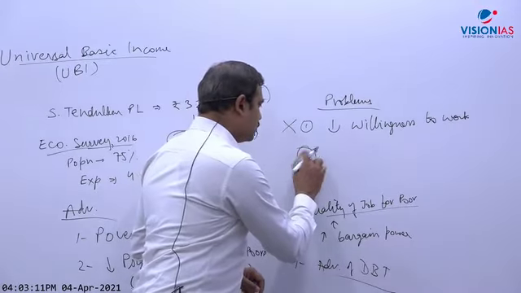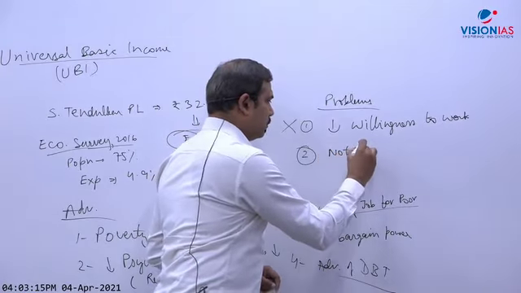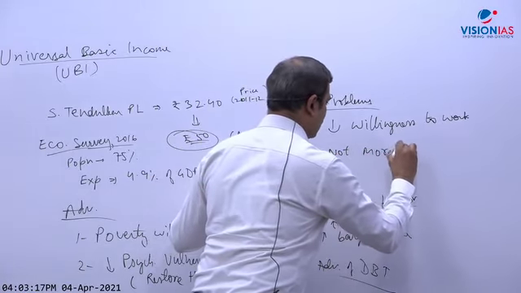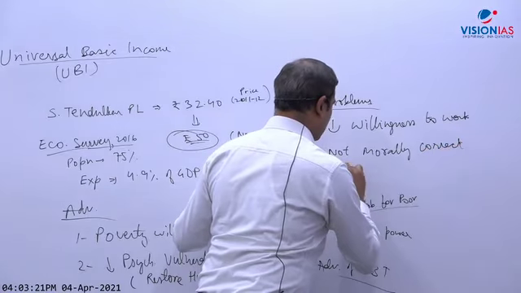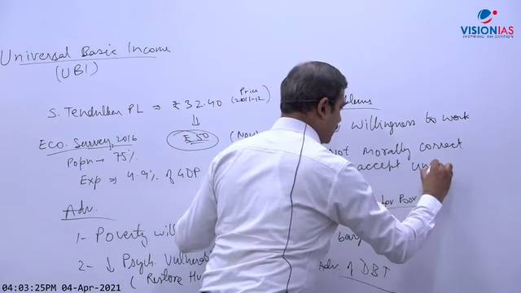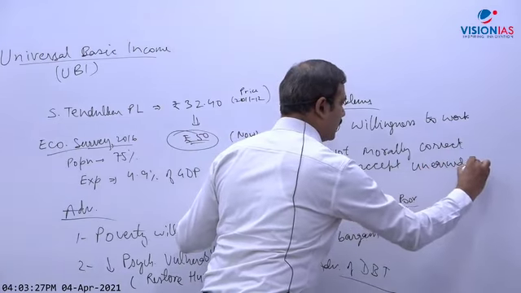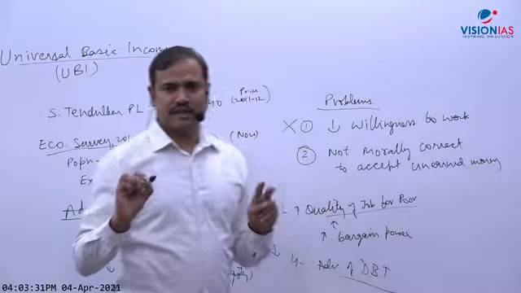The second thing is that it is not morally correct to accept unearned money. Actually, on moral grounds it is not correct.